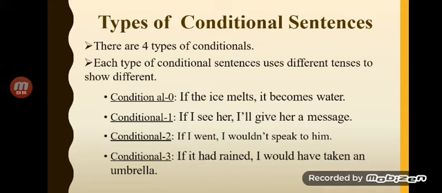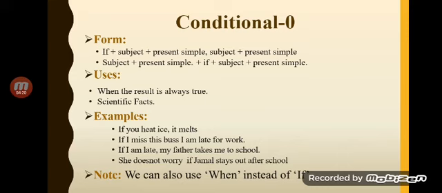Type 0 conditional, or conditional 0, is, if the ice melts, it becomes water. Conditional 1: if I see her, I'll give her a message. Conditional 2: if I went, I wouldn't speak to him. Conditional 3: if it had rained, I would have taken an umbrella. So what is the conditional 0? Zero conditional. That is how it is formed.